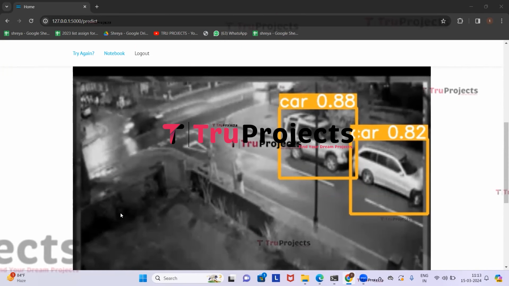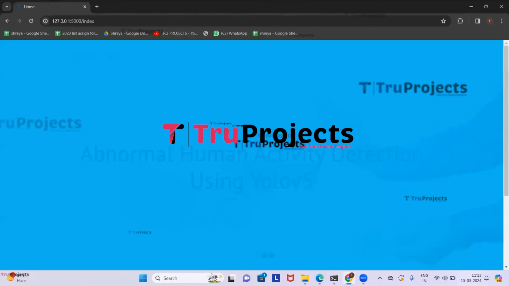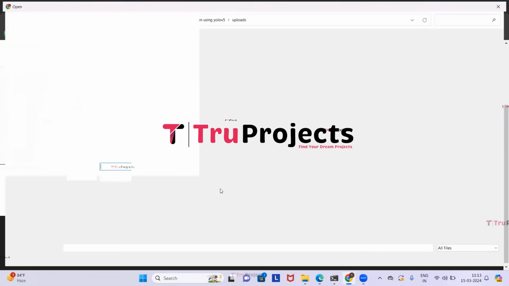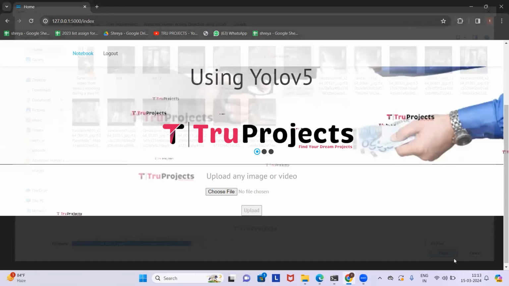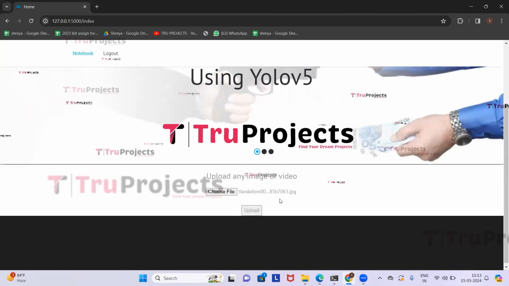Now we will try uploading the other image. So click on try again. Click on choose file. This time I'll be uploading this image. Now click on open. Here we can see that the image has been uploaded. Now click on upload.